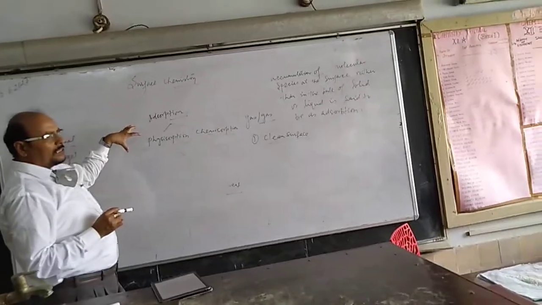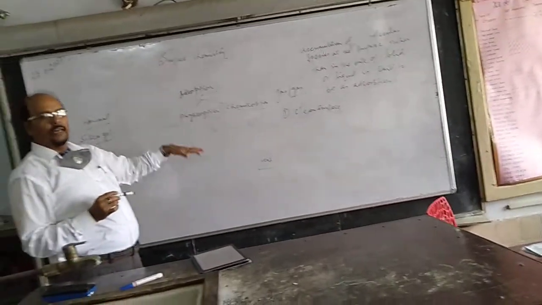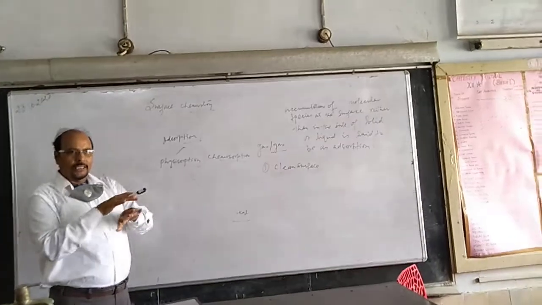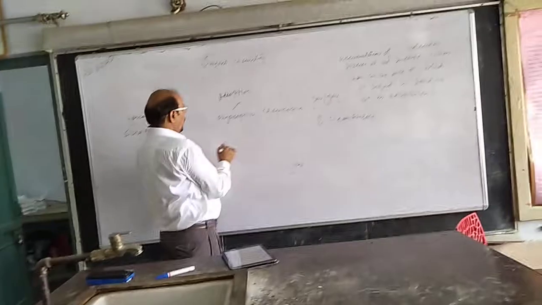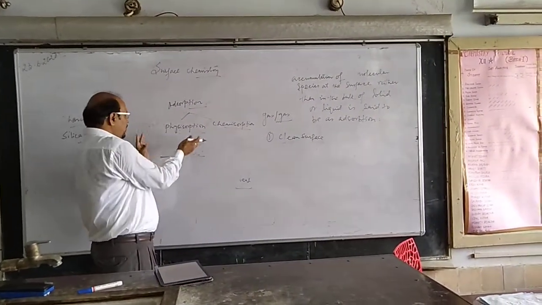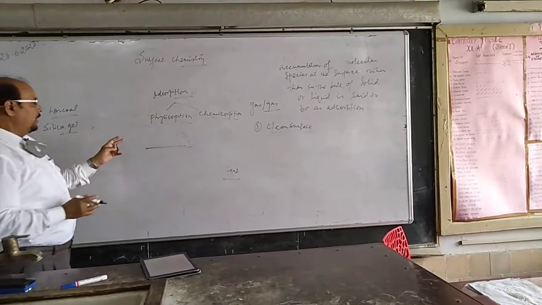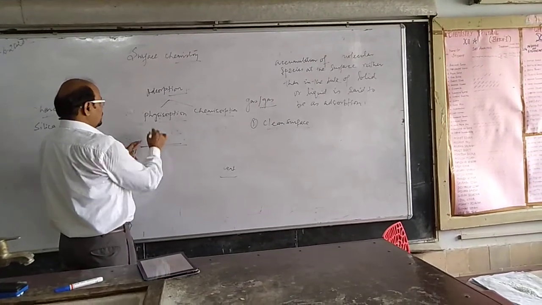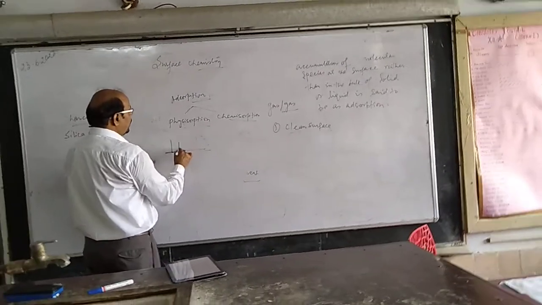The particles which are said to be the adsorbate are accumulating on the surface of the adsorbent. Now when they are simply lying on the surface of the adsorbent, the process is said to be physisorption. Like if this is charcoal, it is providing surface area, or if it is a porous metal surface, it is providing surface area. Some liquid or gaseous particles can accumulate over this, simply lying on the surface.